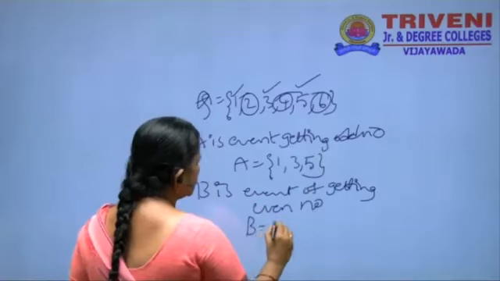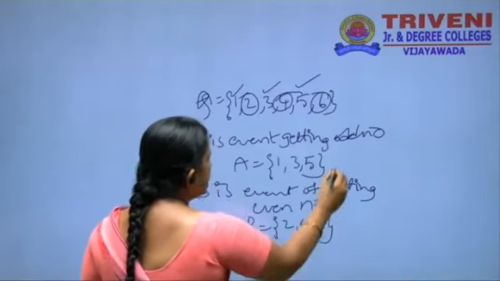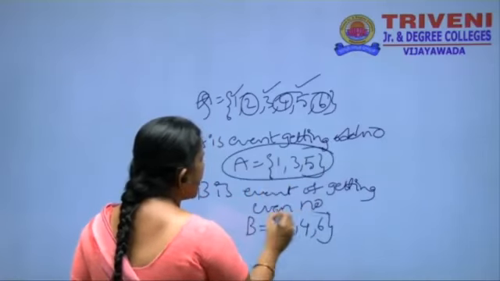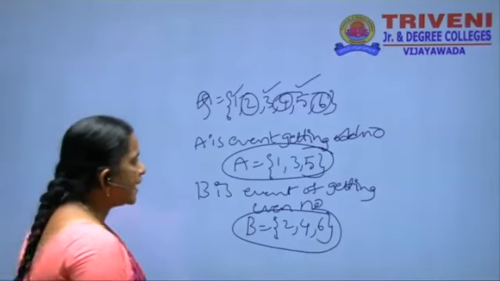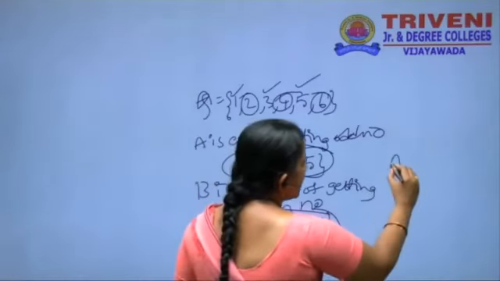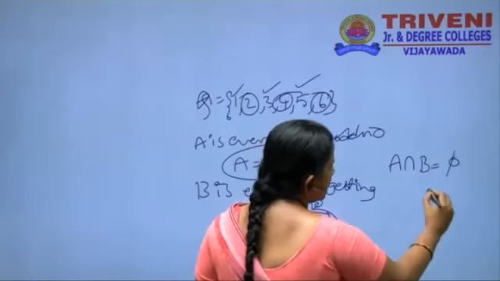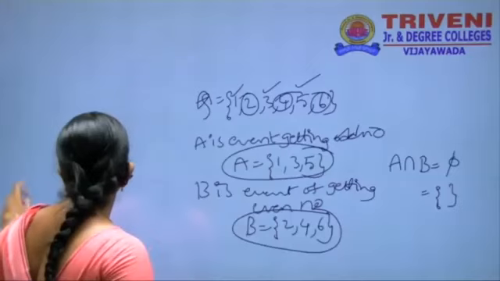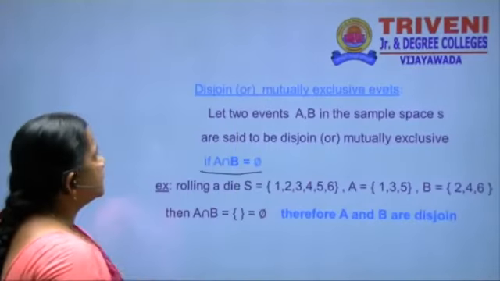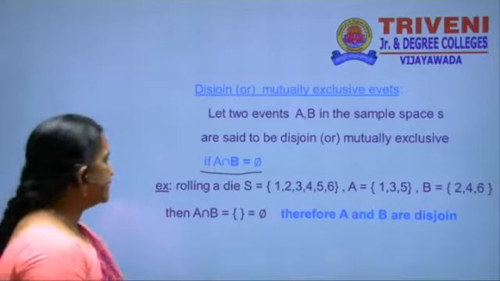B is equal to 2, 4, 6. In this, A event and B event have no common value. That is, we write A intersection B is equal to phi, or the empty set. This type of events are called mutually exclusive events or disjoint events.